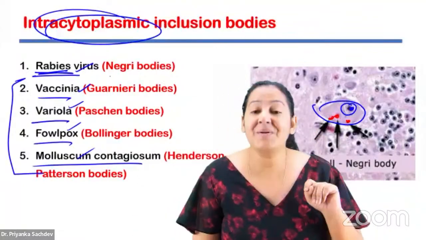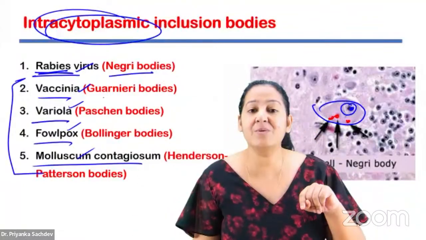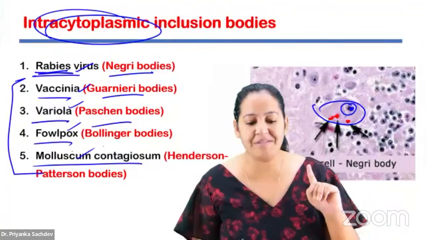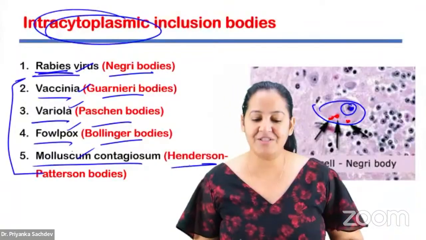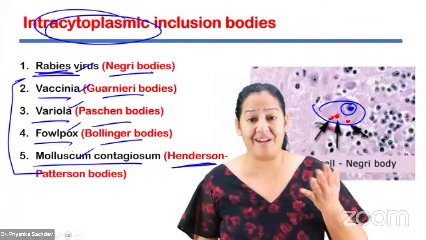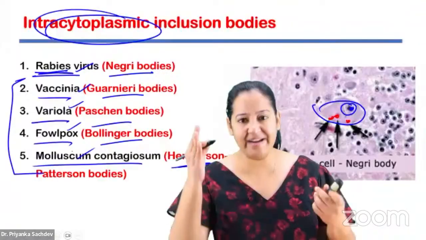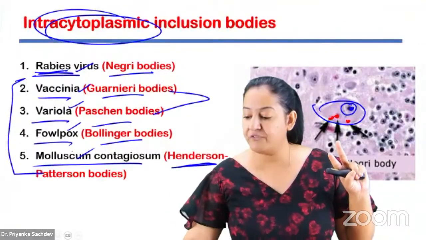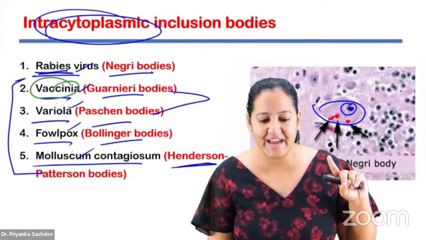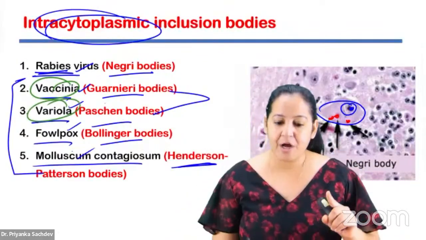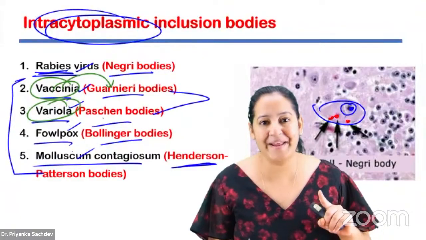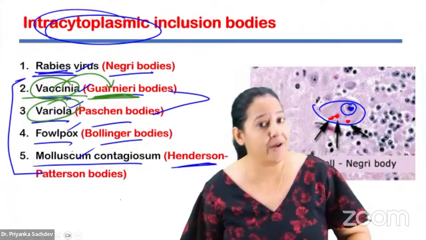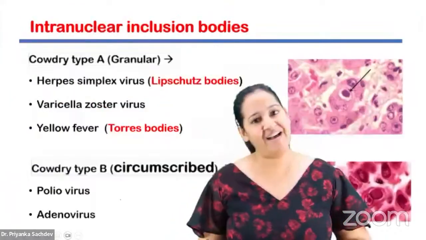In rabies, it is known as Negri body. In vaccinia, it is known as Guarnieri body. In variola, it is known as Paschen body. In fowlpox, it's Bollinger body. In molluscum contagiosum, it's Henderson-Patterson body. I know it's difficult learning the names of the scientists, but if you read it once, you will identify the options. You will get confused between the two Vs, vaccinia and variola. So I have a mnemonic for you: Gauri had a vaccine. Gauri is Guarnieri, and vaccine is vaccinia. Now you'll never forget. So Guarnieri, vaccinia. Got it.